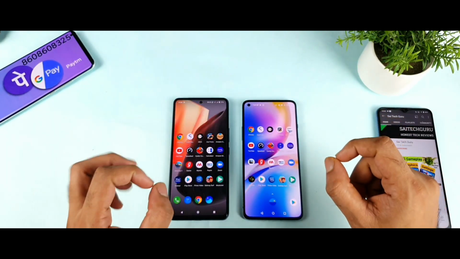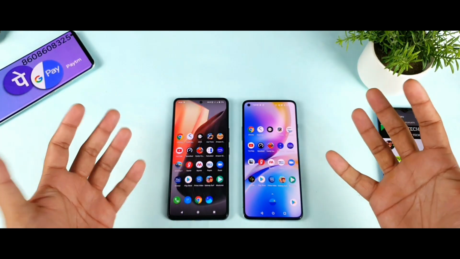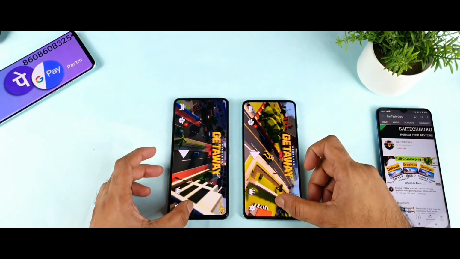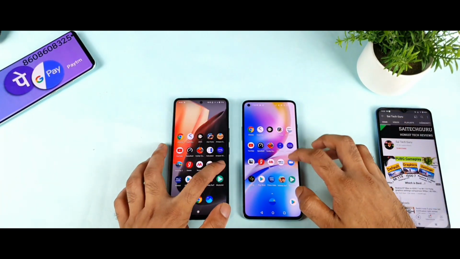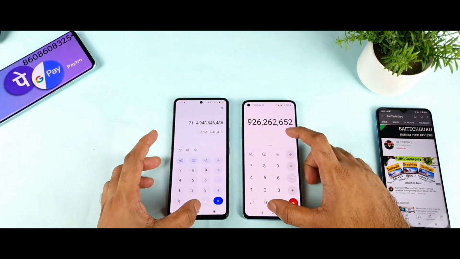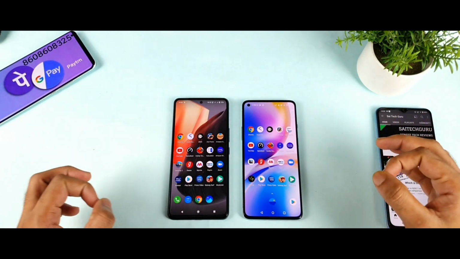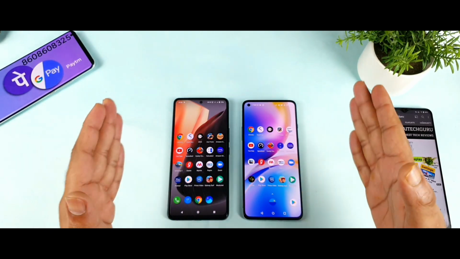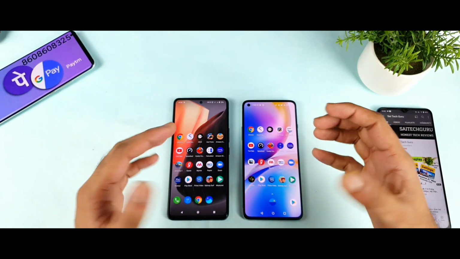I'm just trying to point out small things, but still I'm not getting any small things to point out in either phone at this point. It's like twin brothers. That is what I can definitely conclude. As you can see, friends, overall in the speed test and RAM management test, we found that both phones were completely equal in this kind of test.